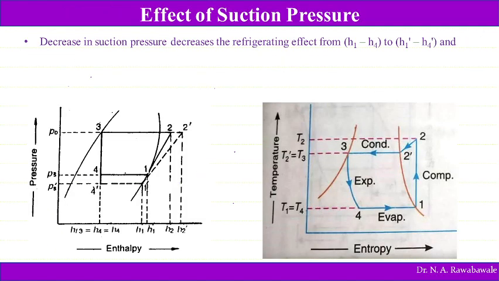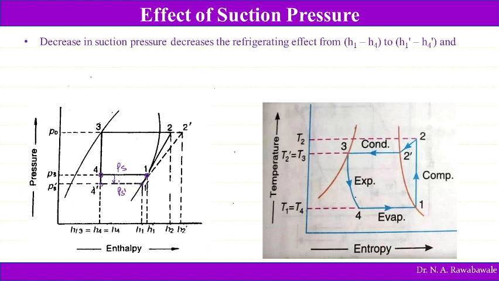Now if we see here, the actual suction pressure is 4 to 1. So this is suction pressure. If the suction pressure falls from PS to PS dash, then in the first case, without the decrease in suction pressure, the refrigerating effect 4 to 1 is larger, and if suction pressure falls, then the refrigerating effect from 4 to 1 dash is going to be smaller.